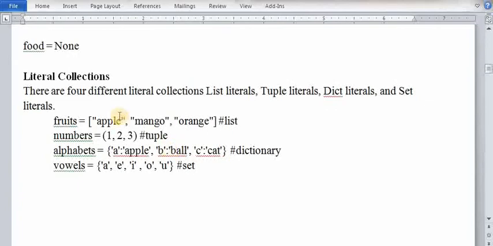Now there are some special types of literals available in Python also, like list literals, tuple literals, dict literals and set literals. We will discuss them in detail in a later session. For these literals we have different chapters also.